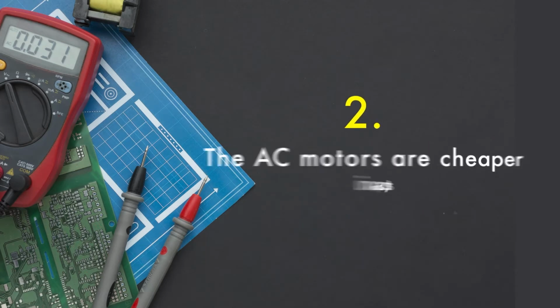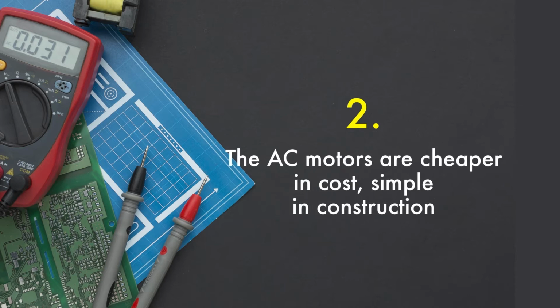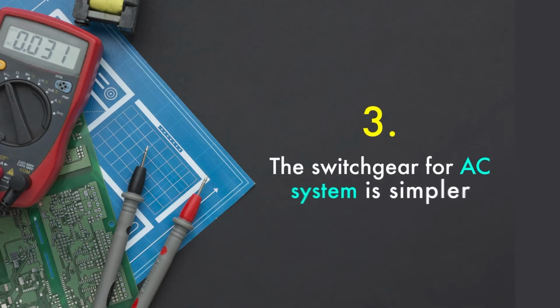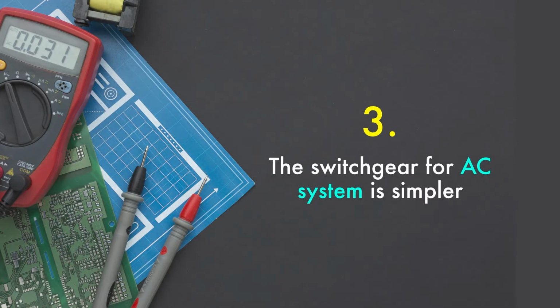Second important advantage of AC over DC system is that the AC motor, that is induction motor, is cheaper in cost, simple in construction, more efficient and robust as compared to DC motor. Third advantage is the switchgear, that is switches, circuit breaker, etc. for AC system is simpler than DC system. AC system is universally adopted for generation, transmission, distribution and utilization of electrical energy. In the coming few sessions, we shall focus on the fundamentals of alternating current.